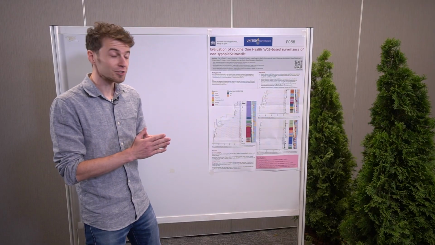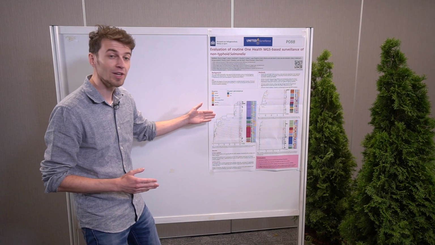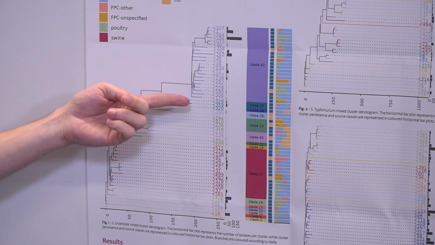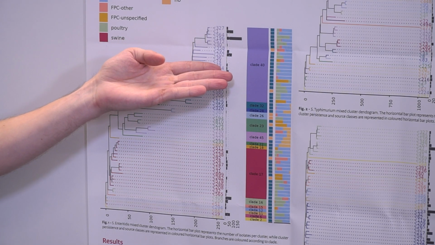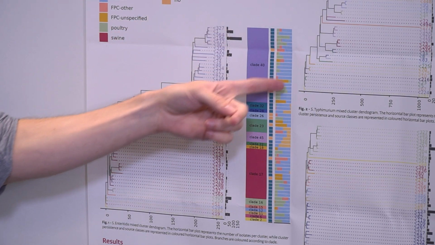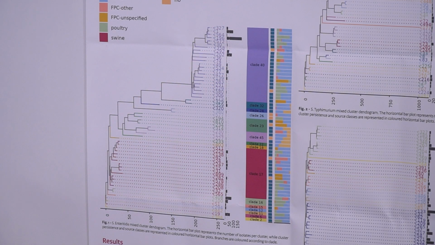Now, those clusters are visualized in these figures. For this first one, it is the one for enteritidis, and each of these lines contain a cluster with human and food production chain isolates. So for instance, this first one, you can see these purple groups, and they are mostly derived from poultry, which you can see in green.